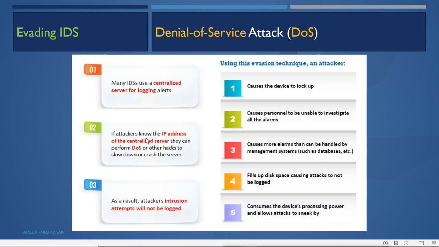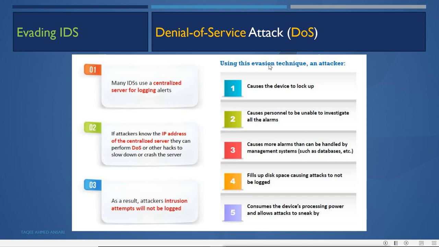Now if the attacker knows the IP address of the centralized server, they can perform denial of service or another hack to slow down or crash the server. As a result, the attacker's intrusion attempts will not be logged. So the attacker will do what? If it knows the IP address of the centralized logging server, it will try to run a denial of service attack on that, and other kinds of denial of service attacks to slow or crash the server. Now when the logs are not generated, the attack will not be noted, so attacks will not be alerted.